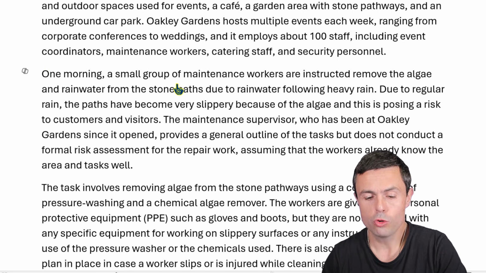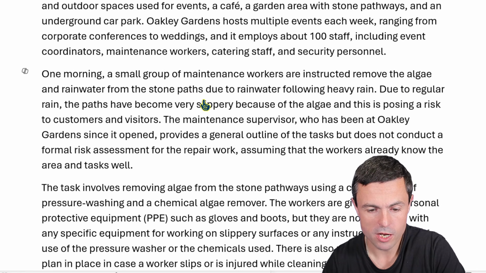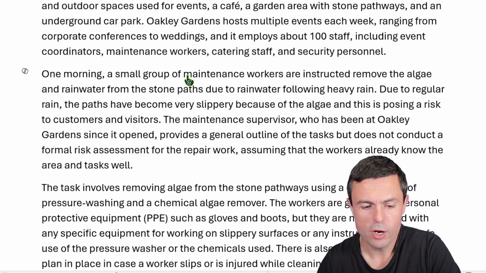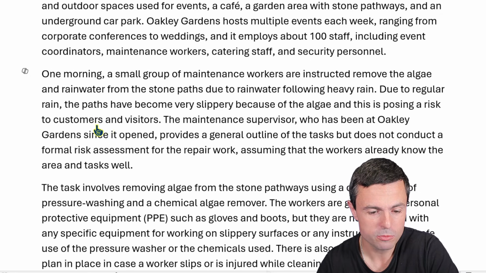One morning, a small group of maintenance workers are instructed to remove the algae and rainwater from the stone paths due to rainwater following heavy rain. A lot of rain in there. Due to regular rain, more rain. The paths have become very slippery because of the algae, and this is posing a risk to customers and visitors.